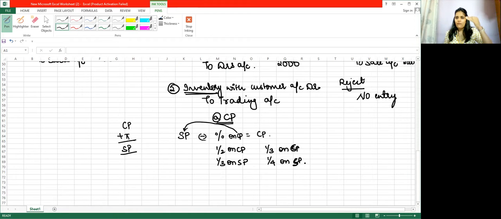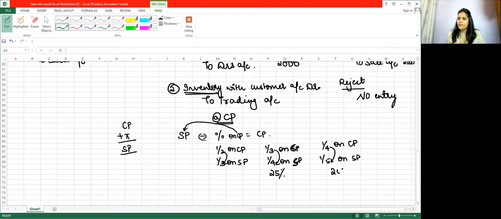So one more on selling price always. If you see one more, it is one more. If it is 1/4 on cost price, then it will be 1/5 on selling price. It will always be one more. So you have to convert it into percentage. So 1/4 is 25% and 1/5 is 20%. Okay. So what you will do, if the selling price is 2000, you will do minus 25% in this case, and in the next case you will do minus 20% to arrive at the cost price. Am I clear till here?